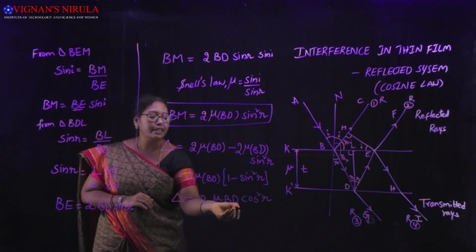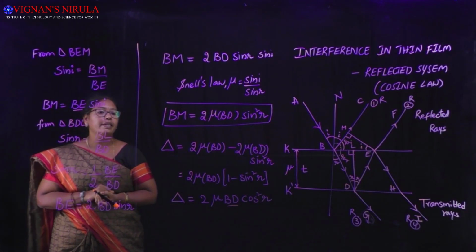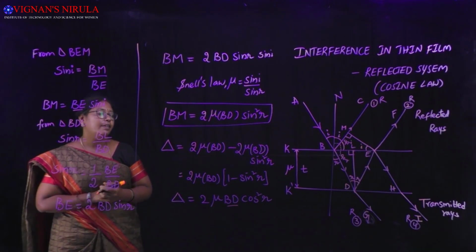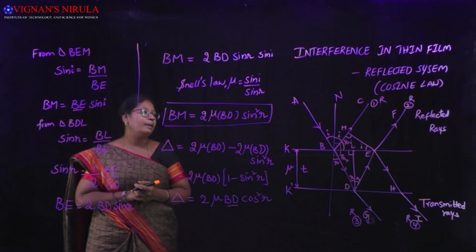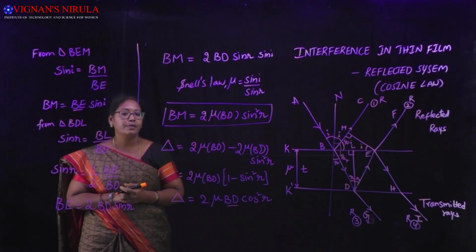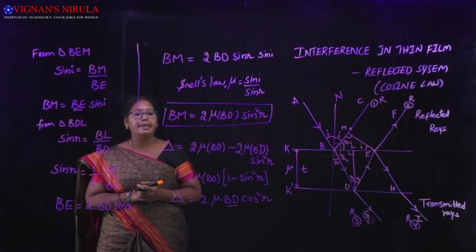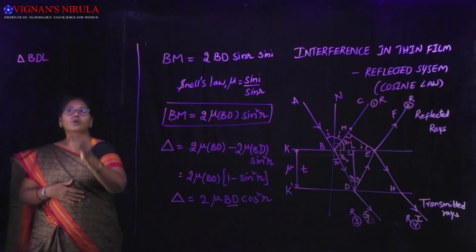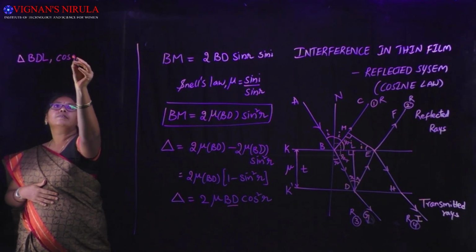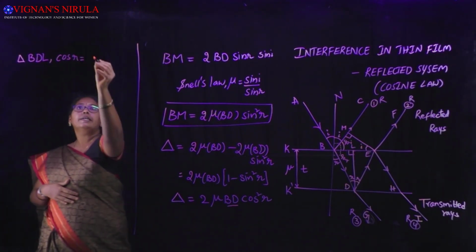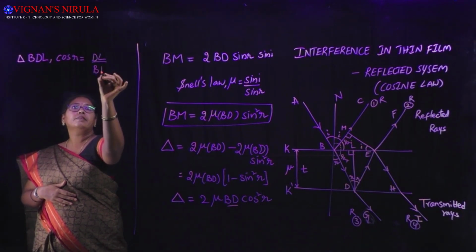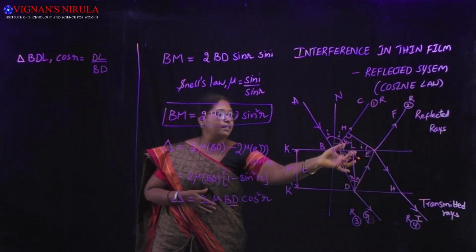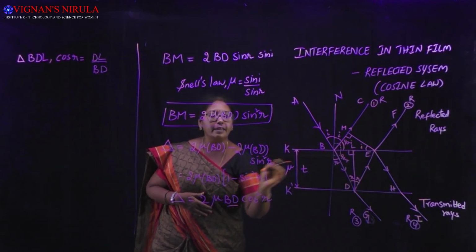Still we have to modify this equation and eliminate BD. To eliminate BD, again consider the diagram, triangle BDL. Cos r is equal to DL by BD. Here DL is equal to the thickness of the film, t.